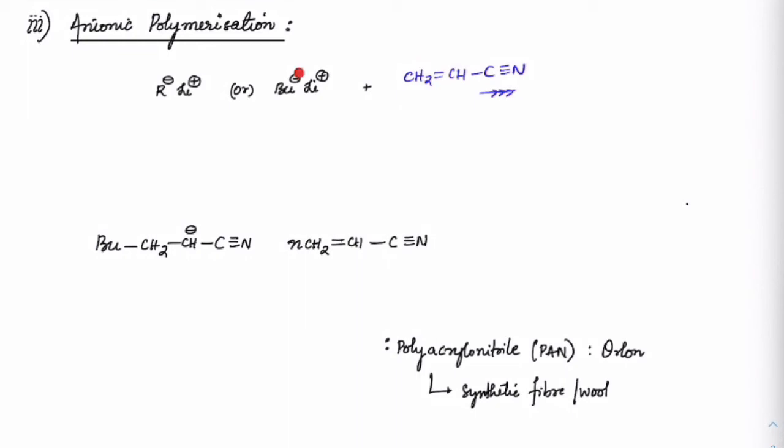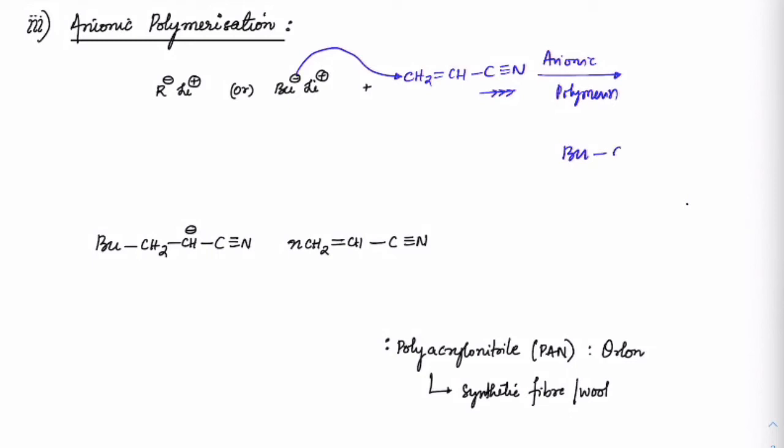So, for example, if I take butyl lithium, the butyl anion will attack on the carbon here, and that way it would go for anionic polymerization. If it goes for anionic polymerization, what do we get?